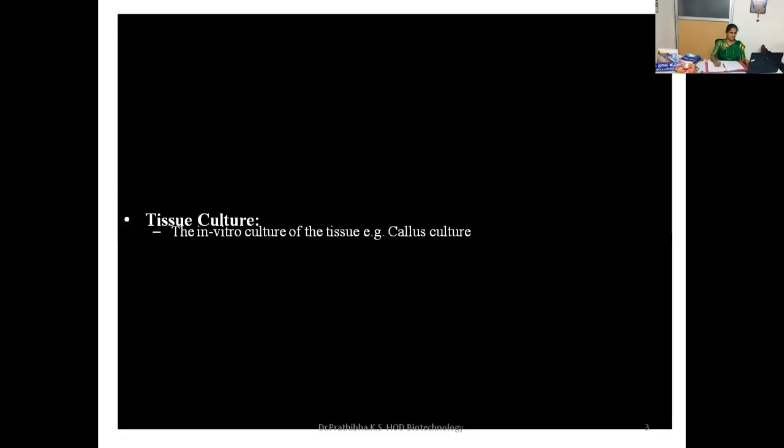Now let us understand some of the terminologies. Tissue culture means the in vitro culture of the tissue, for example, callus culture. I told you already, in vitro means within the glass, that is inside the glass vessel, or in the laboratory condition, or in the artificial condition.